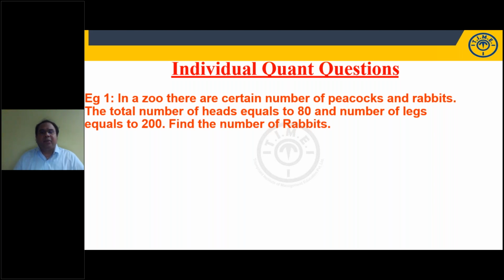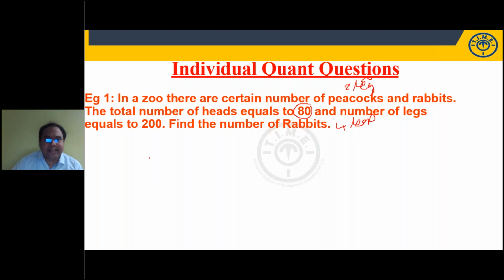In a zoo, there are certain number of peacocks and rabbits. Total heads are 80. Total legs are 200. A peacock or a rabbit will have only one head, so I can say the total number of animals is 80. A peacock will have 2 legs and a rabbit will have 4 legs. Try this, students. Peacock 2 legs, rabbit 4 legs. Can I expect an answer from you?